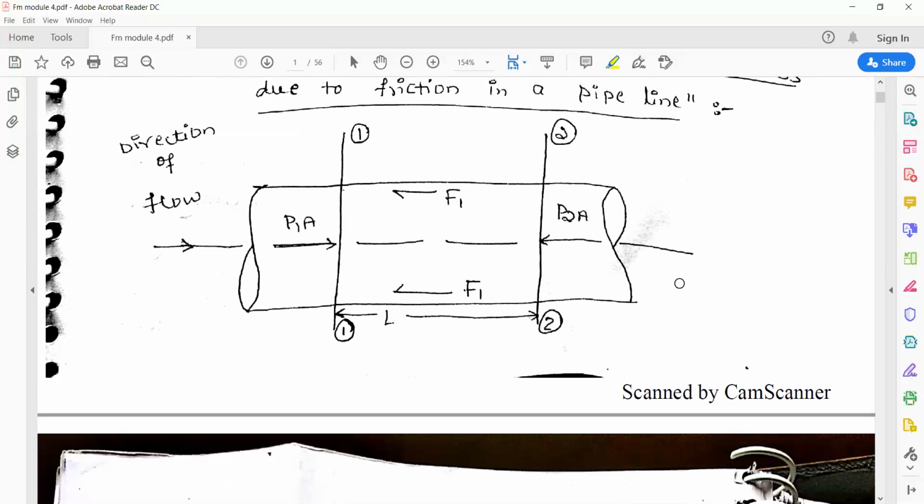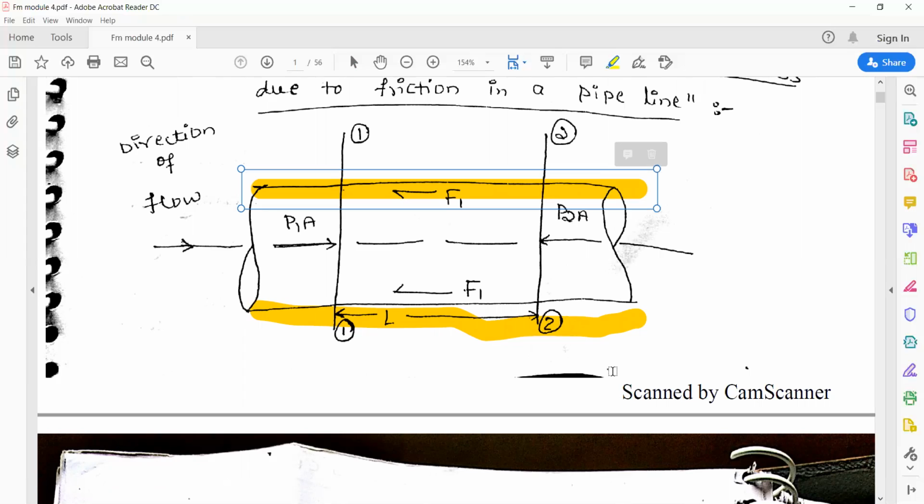For that, they have considered a cylindrical, long pipe through which water or any fluid is flowing. They have considered two sections, section 1 and section 2, and the distance between the two sections is denoted by L. At section 1 the pressure force is acting.